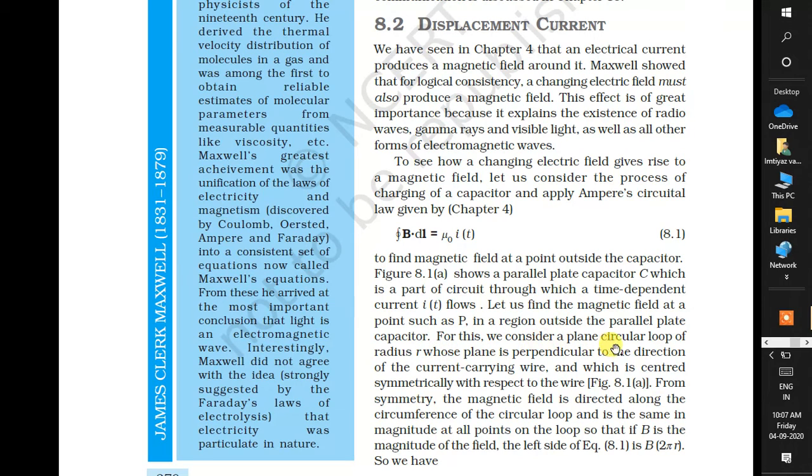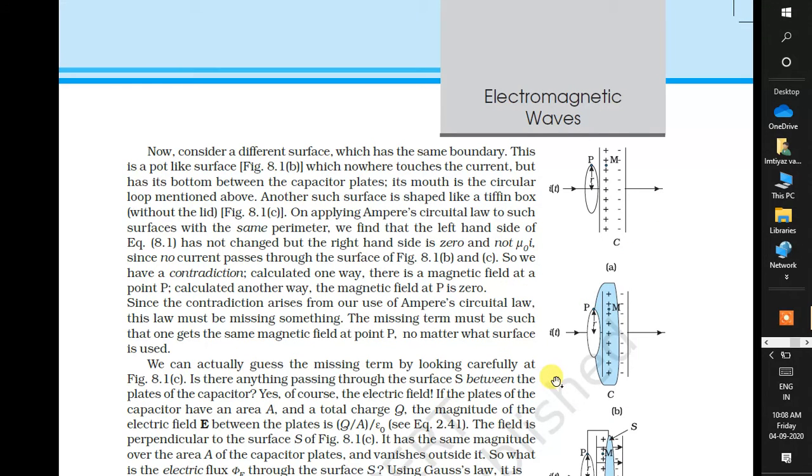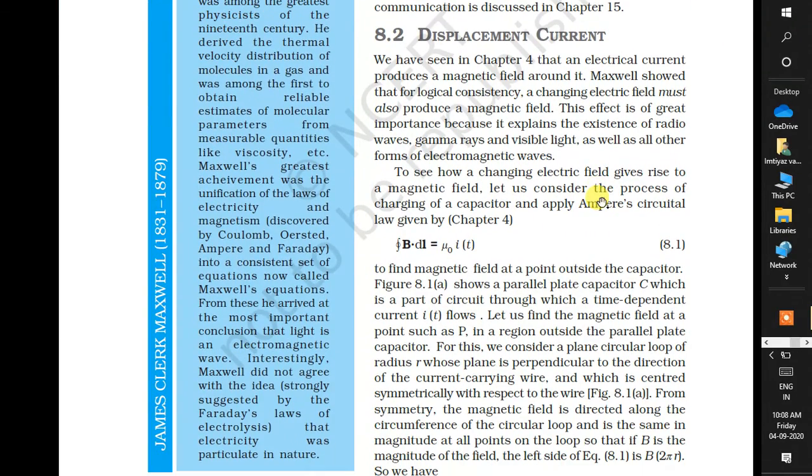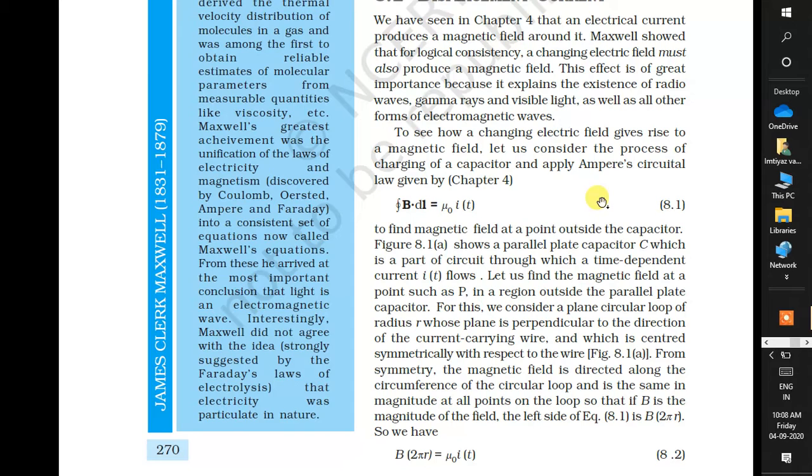For this we consider a plane circular loop of radius r, whose plane is perpendicular to the direction of the current carrying wire, and which is centered symmetrically with respect to the wire. As in the previous slides, we have a circular loop of radius r with the wire passing through its center point.